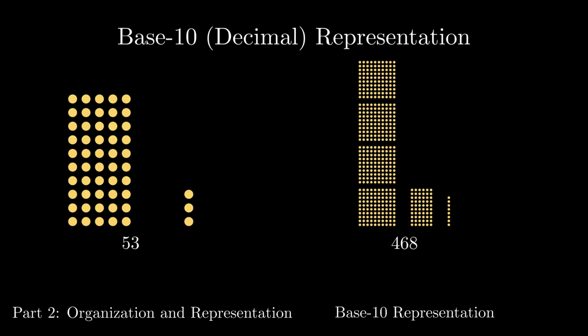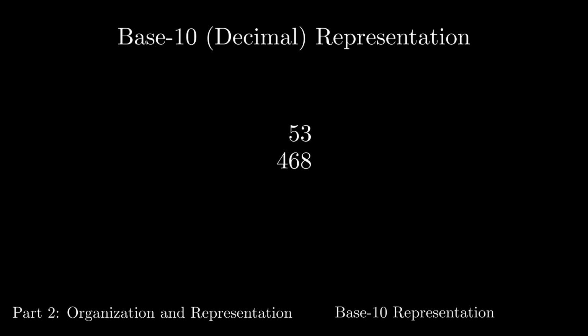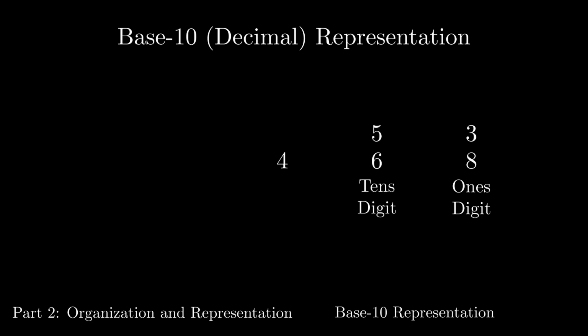It is important that the group sizes go from largest to smallest when moving left to right. This convention allows everyone to agree on the meaning of the locations of the digits. Let's break down this notation again. The rightmost digit represents the number of individual pieces. This is more commonly called the ones digit. The digit to the left represents the number of groups of 10, which is called the tens digit.